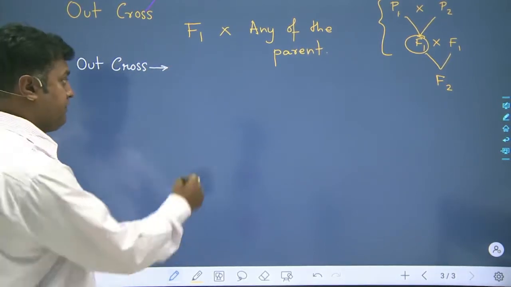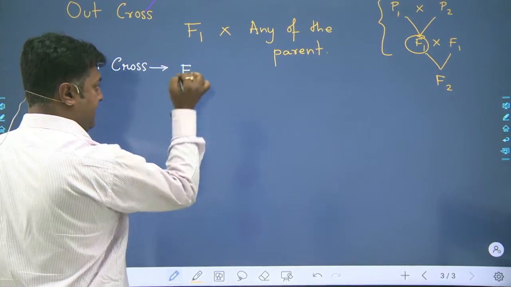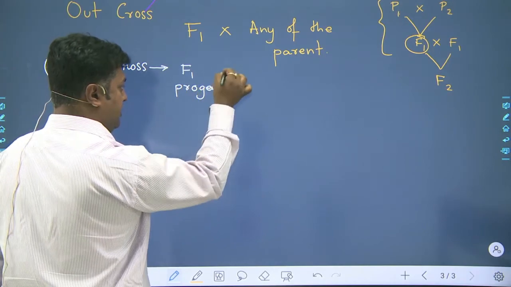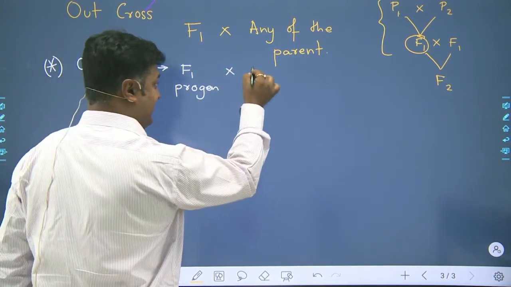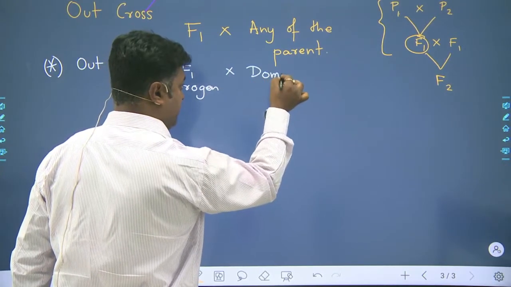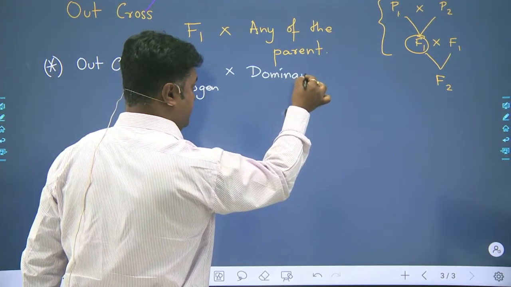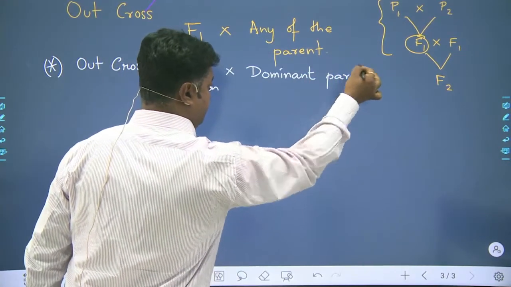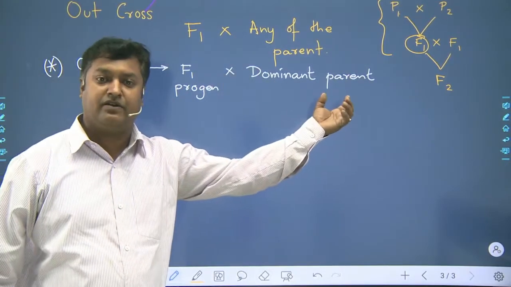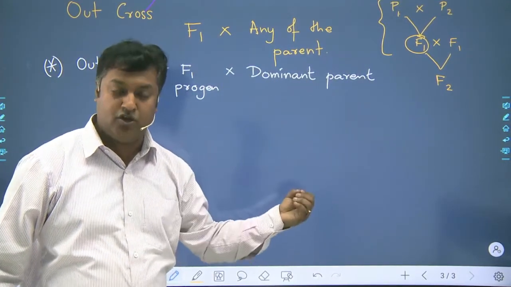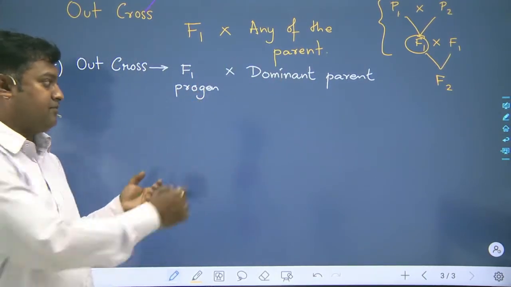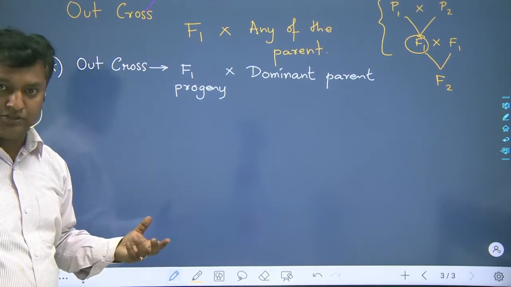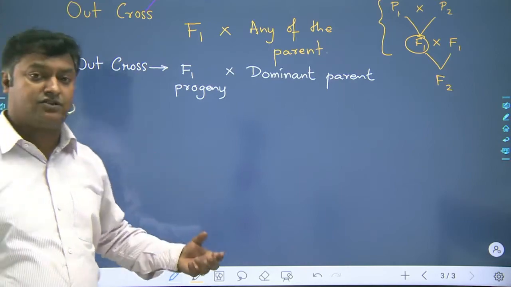And in out cross, we will be taking the F1 progeny, and with the F1 progeny, we will be crossing the dominant parent or the parent which will be showing the dominating character. Clear? So from either of the two parents, we will be selecting the dominating parent, and if we make a cross with the dominating parent and the F1 progeny, then this type of a cross will be generally said to be outcross. Clear? So let us find out what are the results of the outcross.